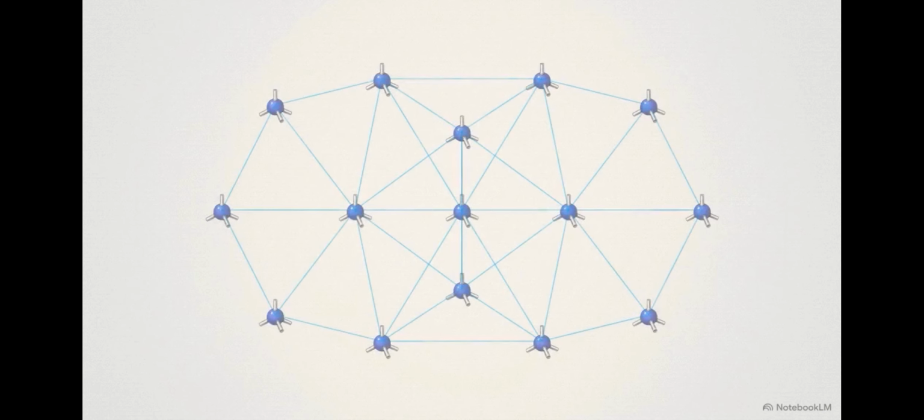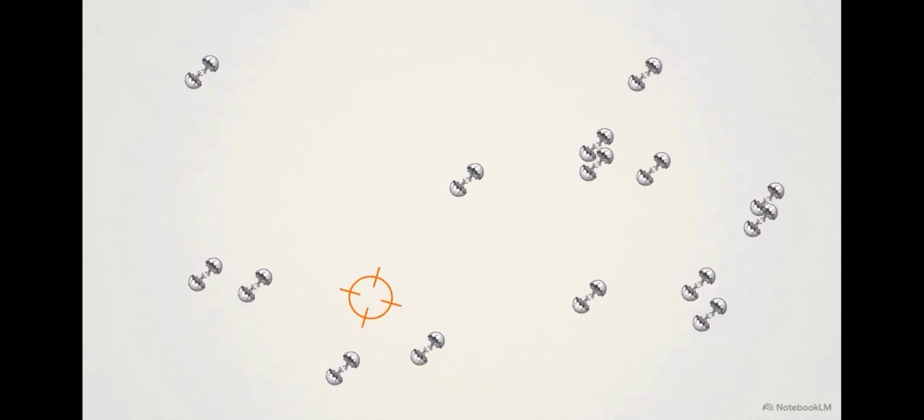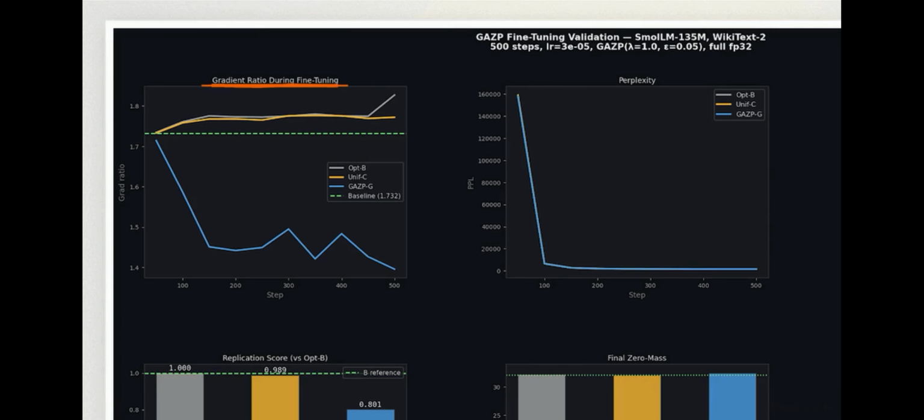However, there is a strict boundary to this technique. If an engineer activates GASP at the very start of training, the model will fail immediately. Early in training, a model's gradients are chaotic and unorganized. Because GASP reacts to those gradients, it ends up in a self-reinforcing loop, deleting connections before the model even knows it needs them. This is the principle of gradient maturity. As shown in this fine-tuning chart, the technique only works once the model has established a stable baseline trajectory. It is a refinement tool, not a foundation.